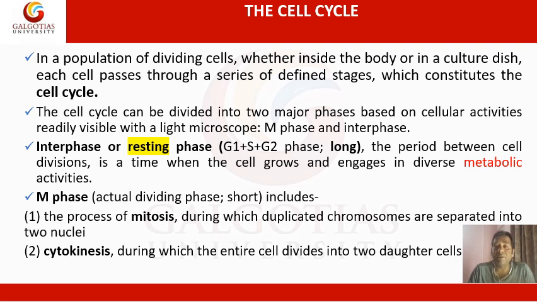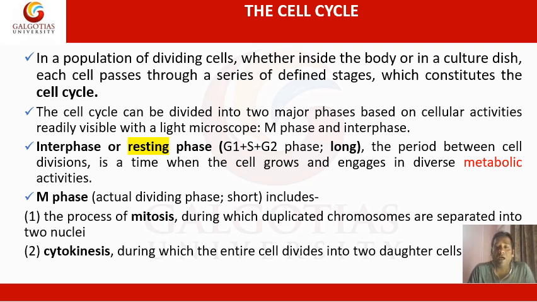The interphase is much longer as compared to the mitotic phase, because it takes hours to a few days to a few weeks to complete. It is the period between cell divisions, when the cell grows and enlarges before dividing in the M phase.